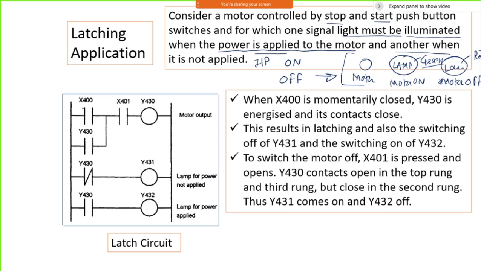So I can put a latching circuit here. This is my on button, and this is my off button. This is to be a close contact. When I press the on button, it will connect, power will come here, then it will come to this 40, which is again a close contact, then it will come to the motor.